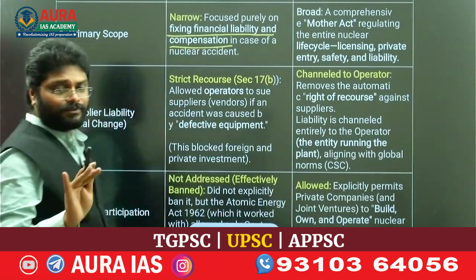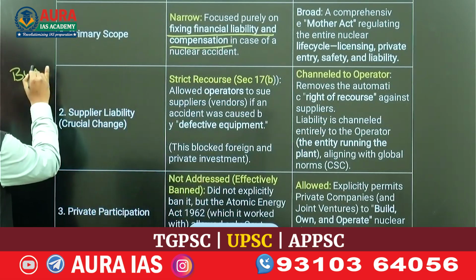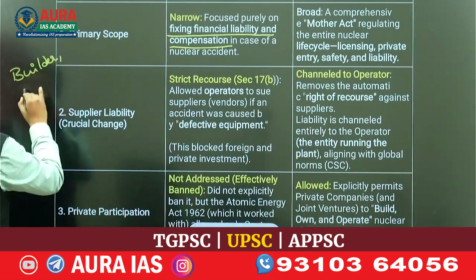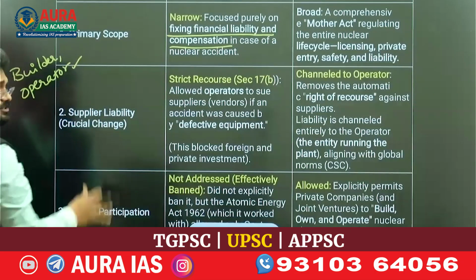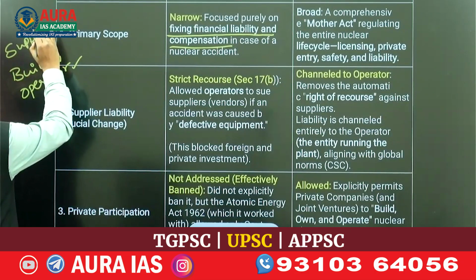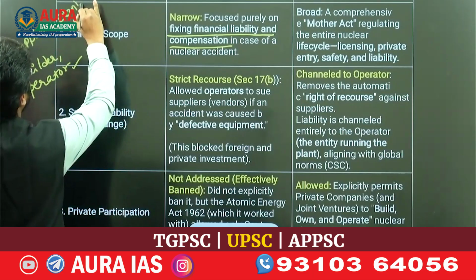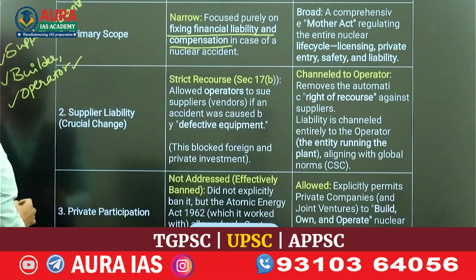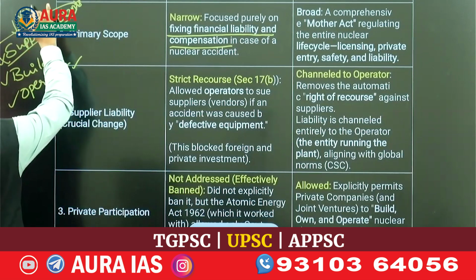When it comes to a nuclear power plant, there is the builder of the plant, the operator who produces the energy, and the supplier of the nuclear fuel plus plants or machinery. So three parties are there, and we call these vendors.